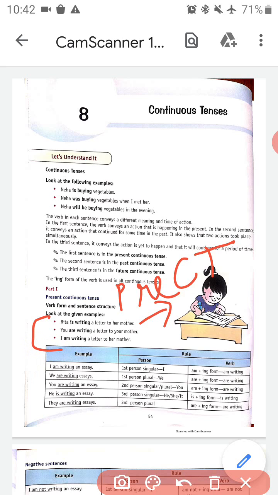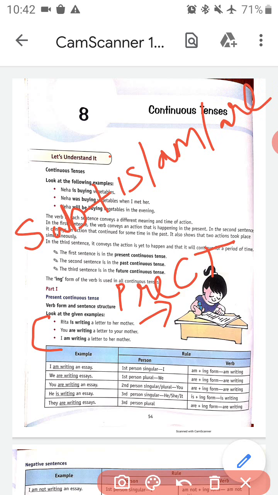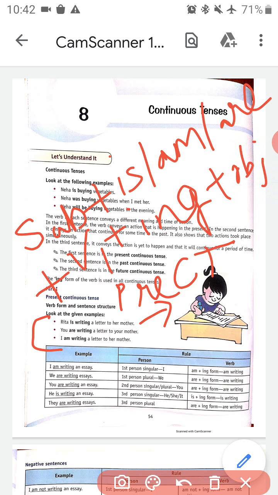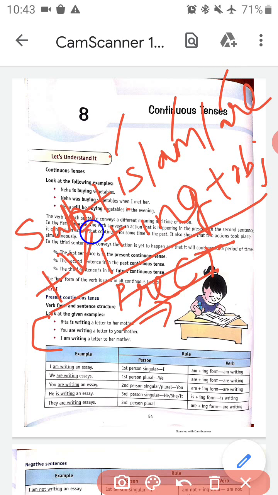So basically we can say that there is one basic formula: subject plus is, am, are, plus verb first form plus ing, and after that comes our object. So this is the basic formula of present continuous tense. Subject plus is, am or are. If it is singular, it is "is"; if it is first person, we will use "am"; and if it is plural, we will use "are". Now whatever our verb is, along with that verb we will use ing, plus whatever comes after our verb.